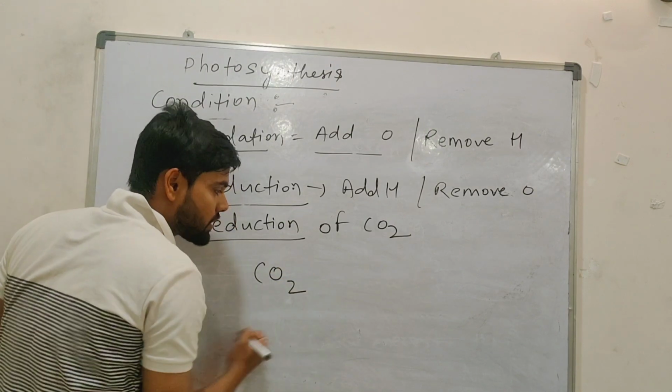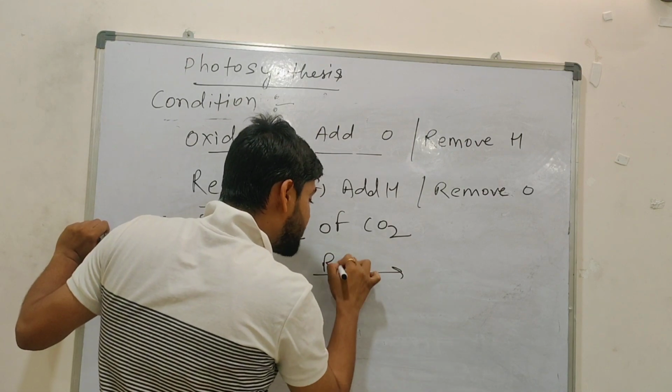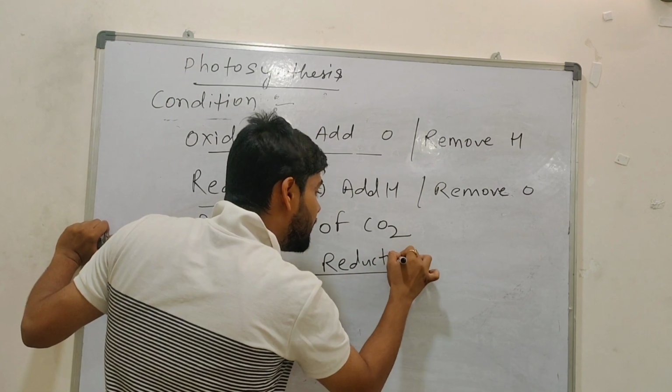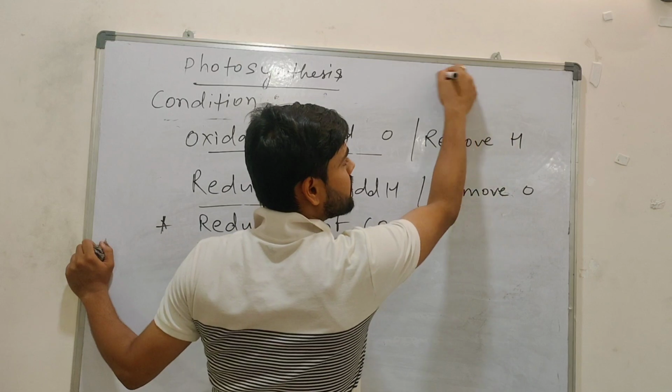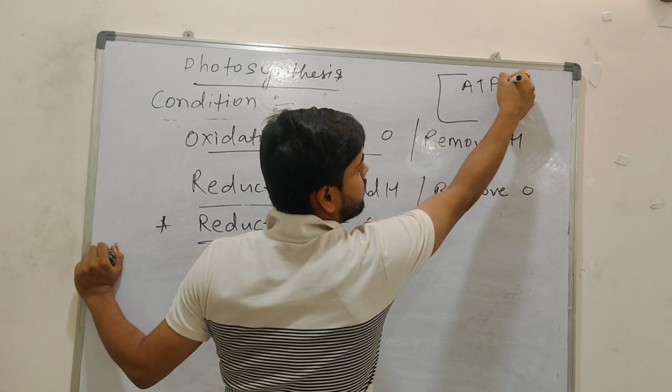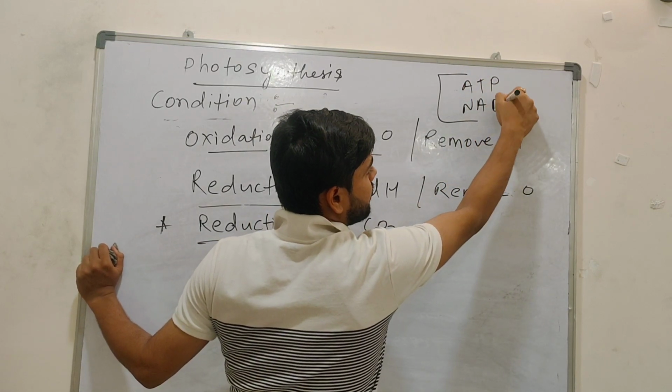So how will you understand here? You have carbon dioxide. What you are doing is reduction. How will you do it? Just now you got two energies. What are those two energies? ATP and NADPH.